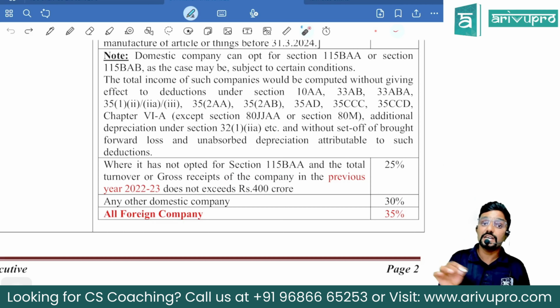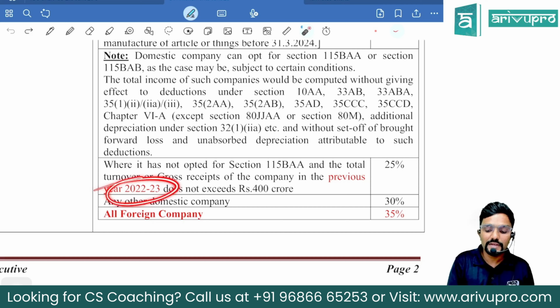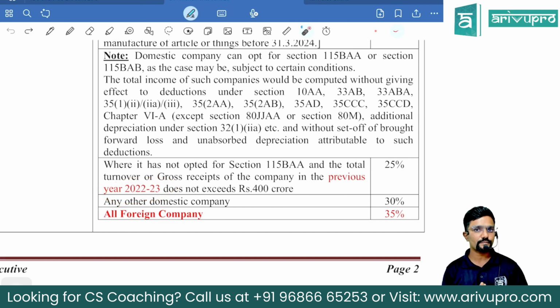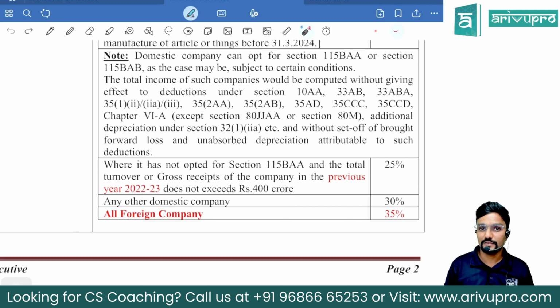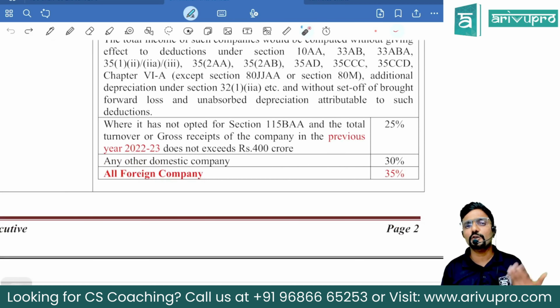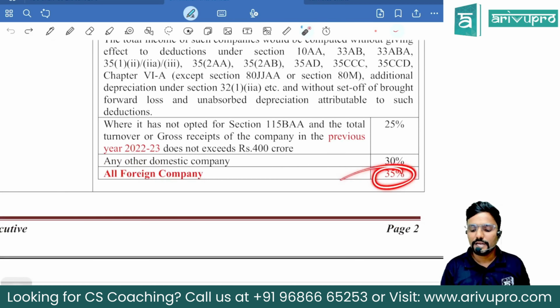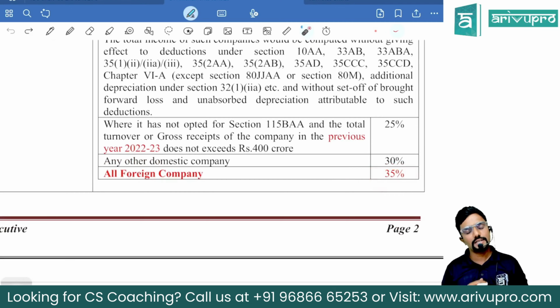Now, sir, for which year should we check the turnover? It is previous year 22-23. Guys, please be careful. We are deciding the tax rate for previous year 24-25. But to decide the tax rate for the year 24-25, we are seeing the turnover of 22-23. Not even 23-24, 22-23. Yes, sir. Then coming to foreign company, the tax rate has been reduced from 40 to 35 now. It was 40 before, now it is 35, guys.